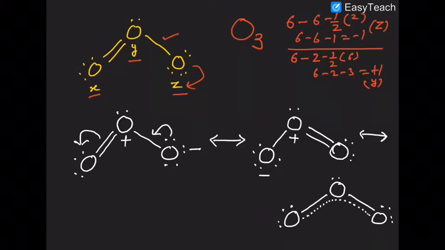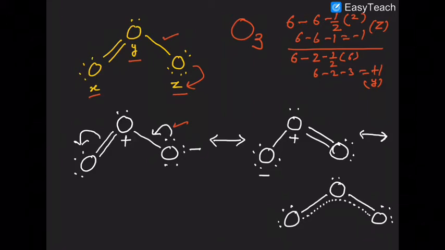Now, what can happen? The ozone can be represented by more than one type of structure. The lone pair becomes a pi bond, and this pi bond becomes a lone pair.